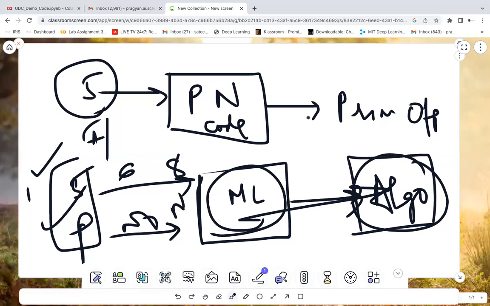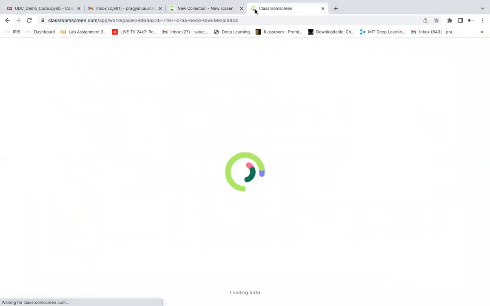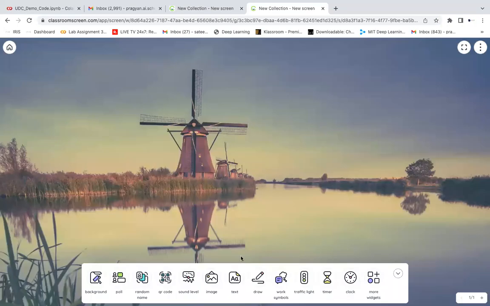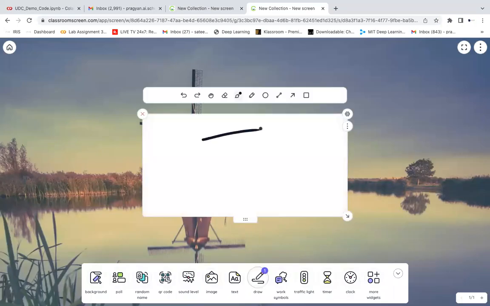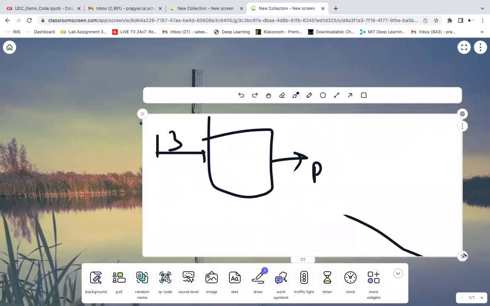Next, I will be using this model to evaluate whether it has learned properly or not. When I run the model, I will give 5 or I will give 13, and it should give me the output that it is a prime number. If it doesn't, then the model has not run properly. Here we have not written the logic; the logic is completely derived by the machine.